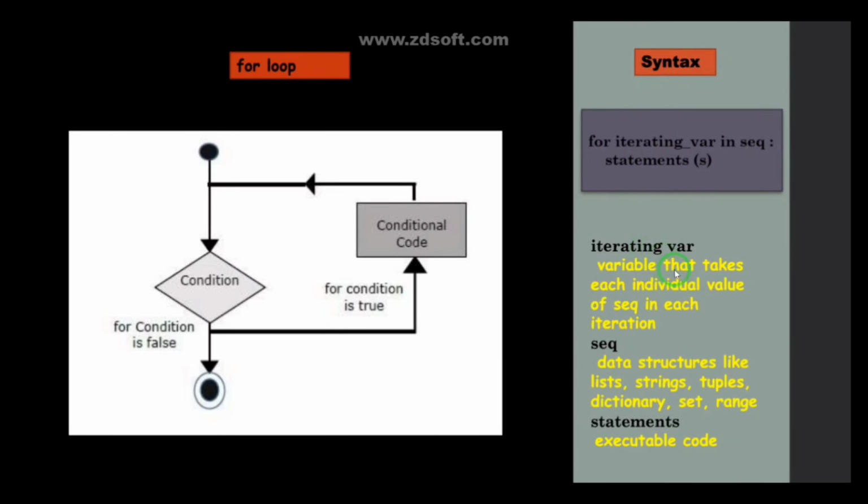What is meant by the iterator variable? A variable that takes each individual value of the sequence in each iteration. What is meant by sequence? Data structures like list, string, tuple, like this. So I think it is not getting.